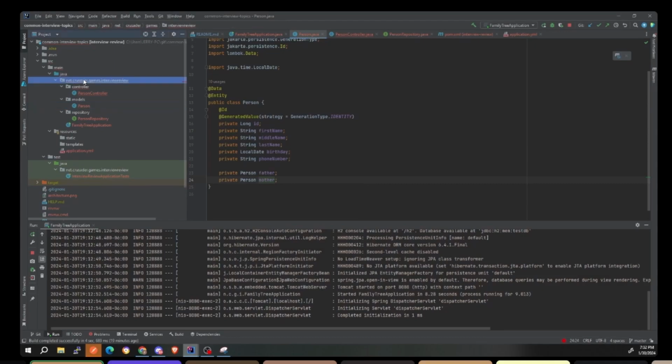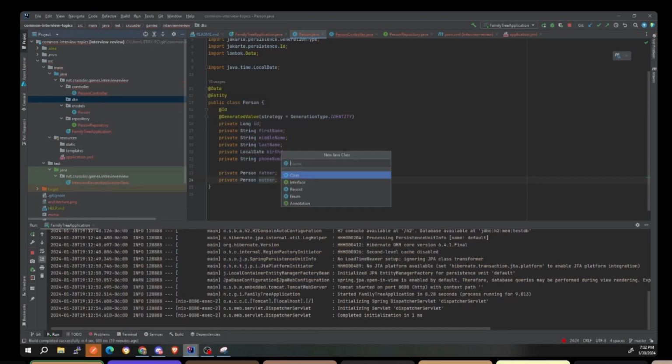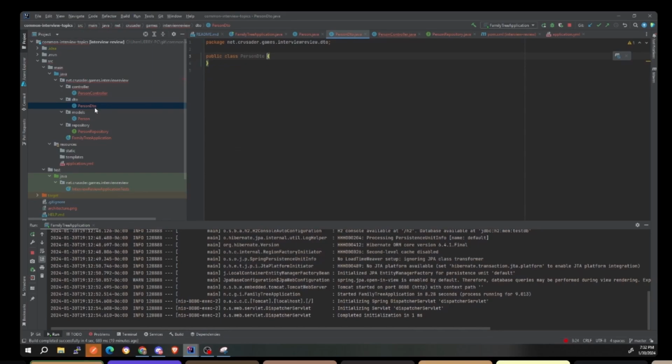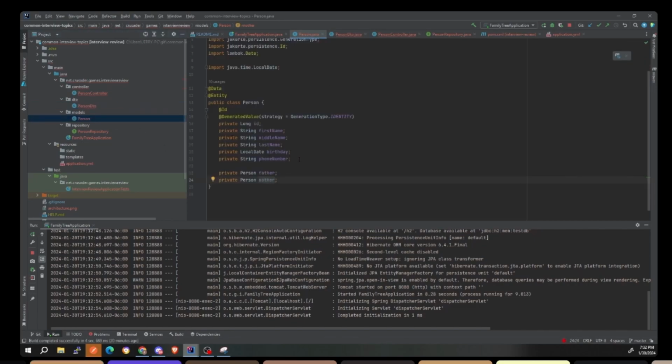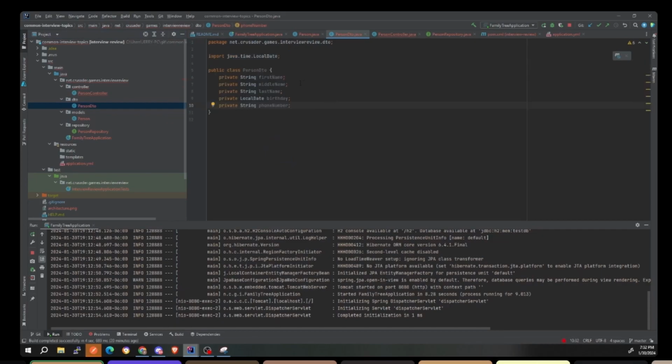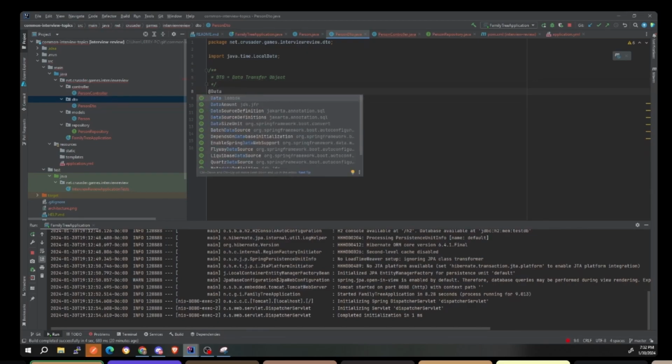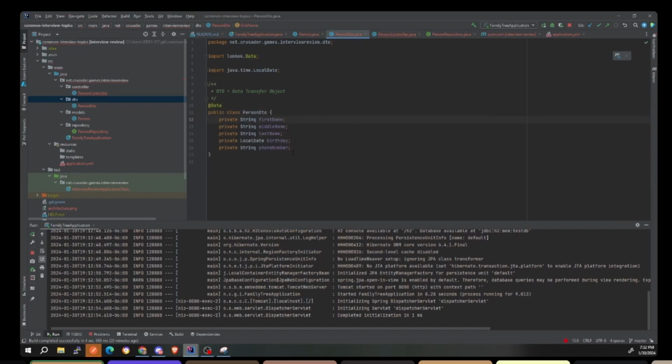All right. So what you might want to do here is you can do a new package, and you can just call it DTO. And the DTO is basically a simpler version of your model that just makes it easier to process. Okay. So for instance, here we can have something like private string. We can just copy these right here. Notice how I don't have an ID either, right? Because it's the DTO, it shouldn't have an ID. It's not part of the database. It's just a data transfer object. Remember, DTO is equal to data transfer object, which is a fancy way of saying it's just a simple class that organizes my data. That's it. It's just a special way for me to organize my data.